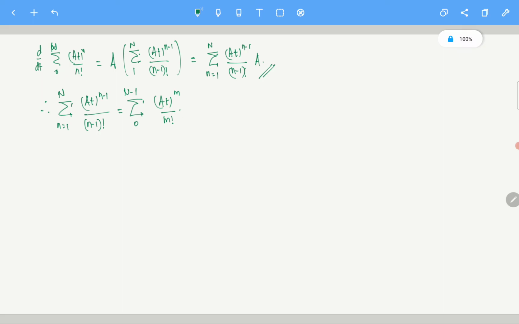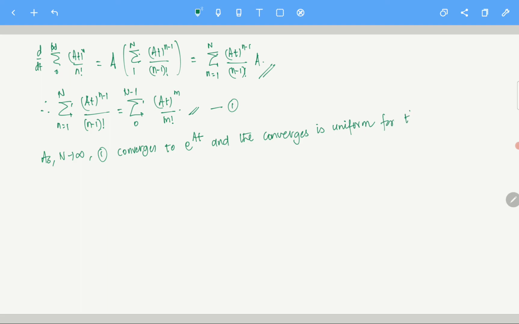Now as N tends to infinity, this series, let's call it 1, converges to e power At, and the convergence is uniform for t bounded.